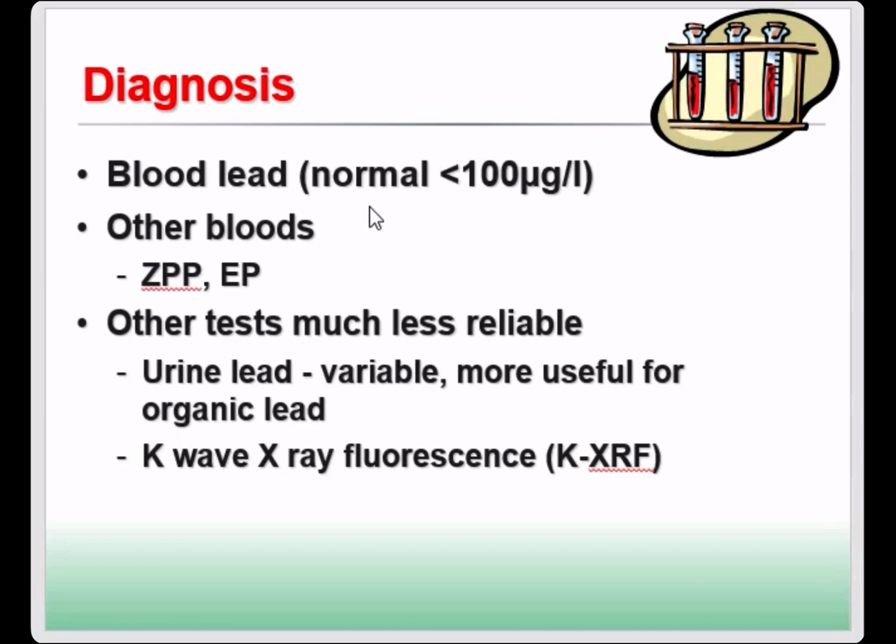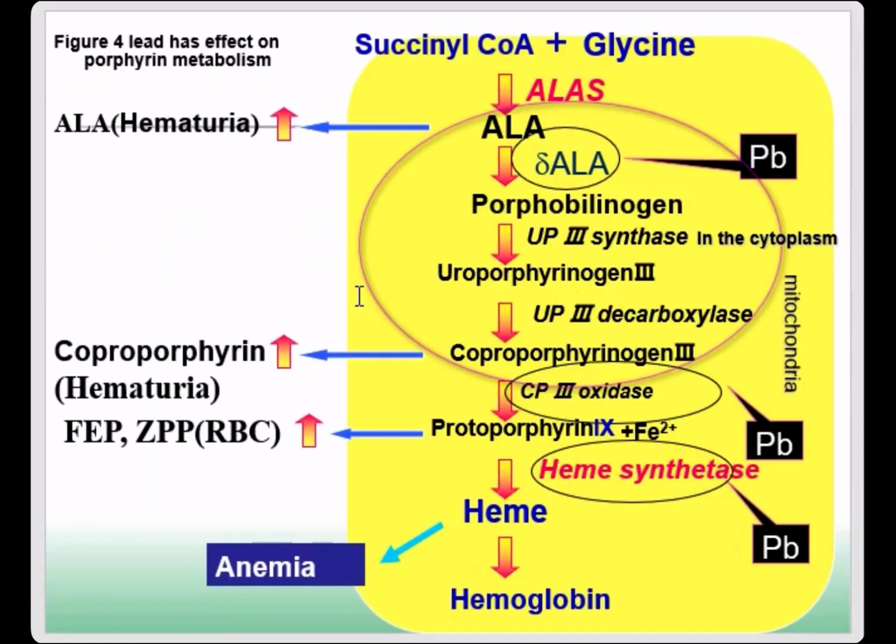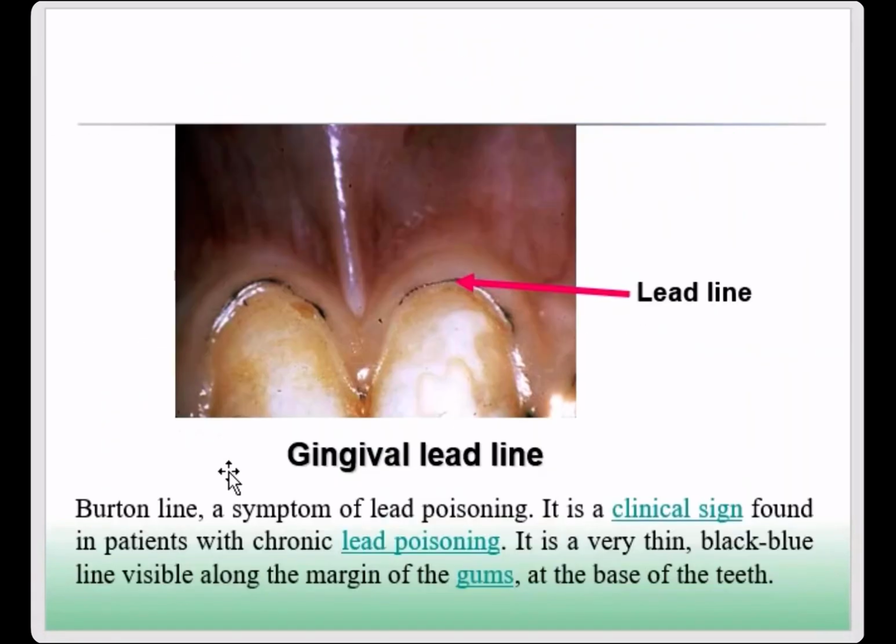And of course, after the lab examination, we also should consider the symptoms of the patient. And we also can do the ZPP and the EP test to do the diagnosis, because before we knew the lead has an effect on the porphyrin metabolism, so we can do the FEP and the ZPP test to measure lead in our body.